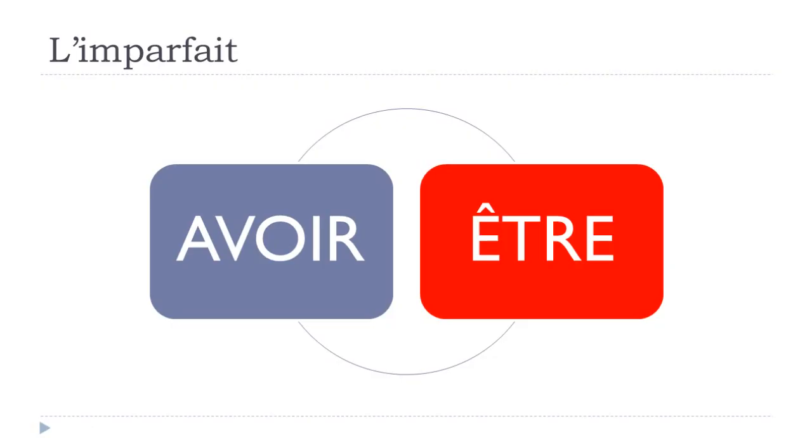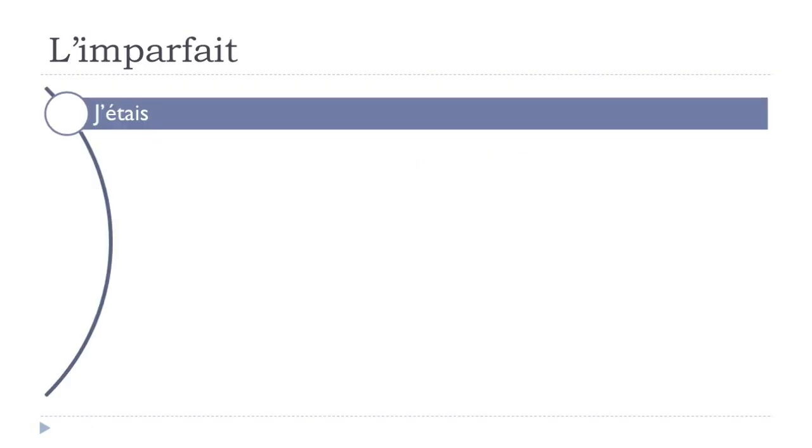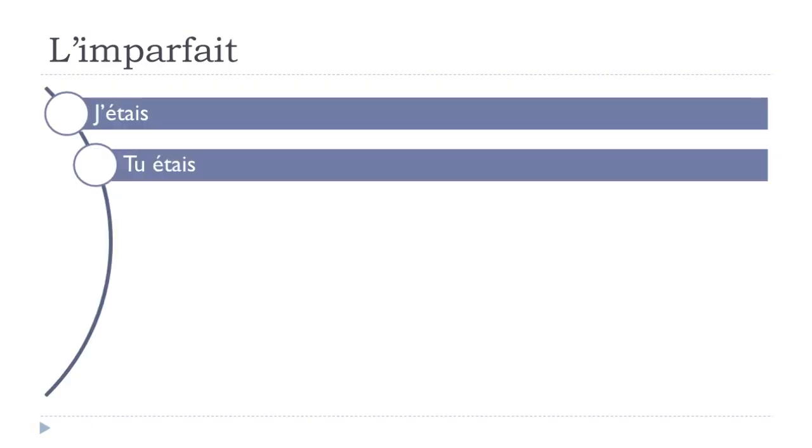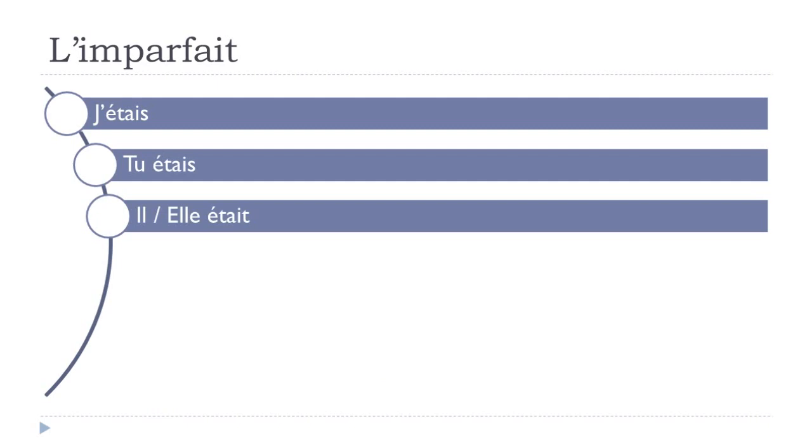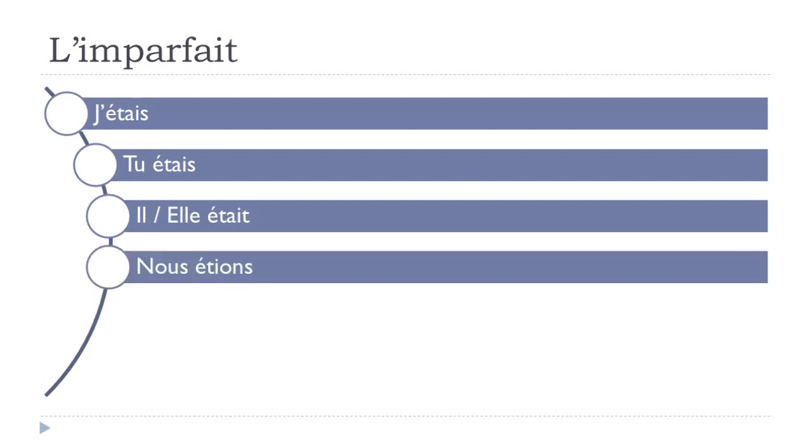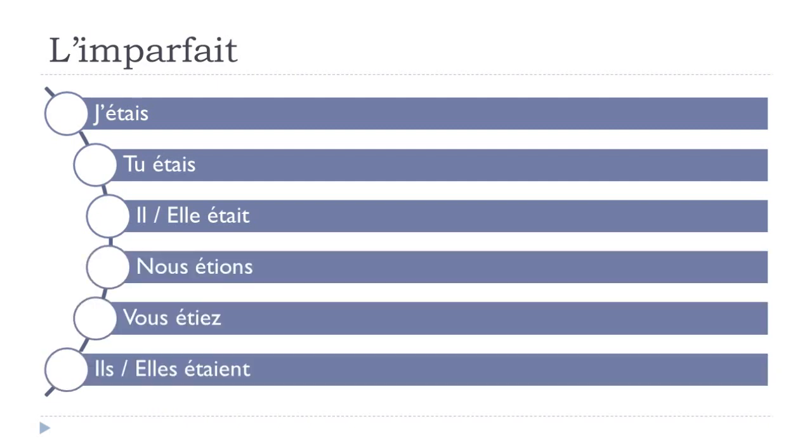And then let's have a look at être. J'étais, tu étais, il était, elle était, nous étions, vous étiez, ils étaient, elles étaient. Okay, same thing, not that difficult at all, and especially if you want to pronounce it, it's not really difficult. J'étais, okay? Remember here we've got accent aigu, so it goes like et, all right? J'étais, okay? Tu étais, il était, elle était.